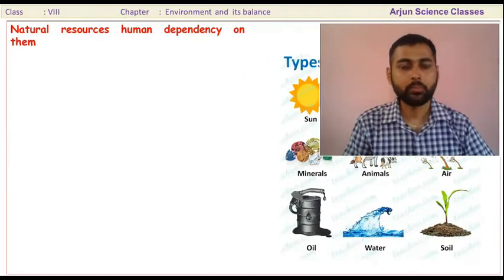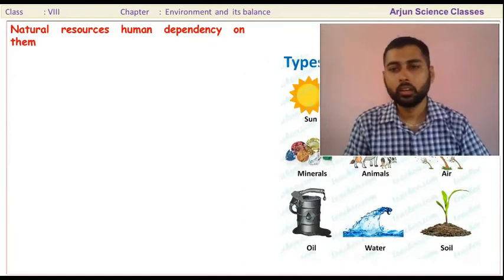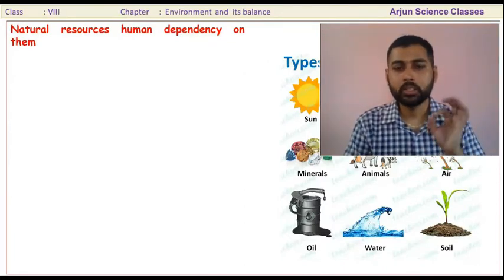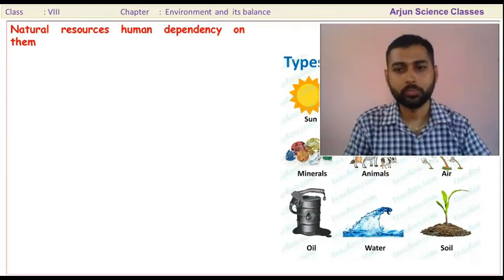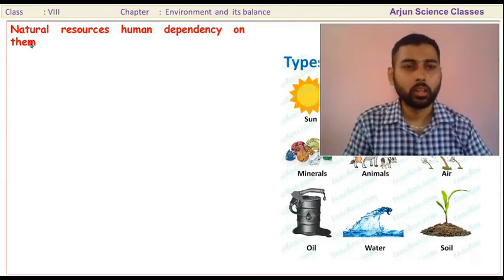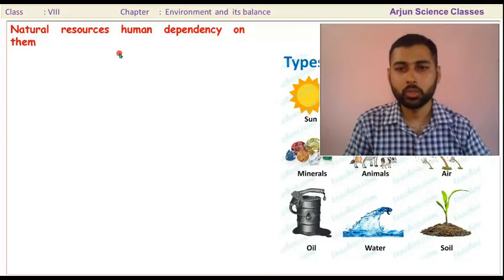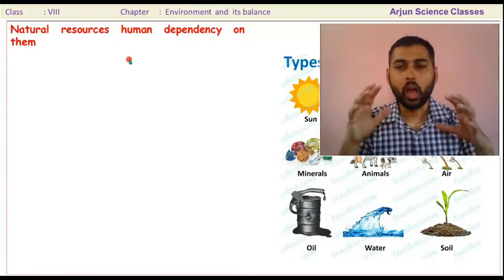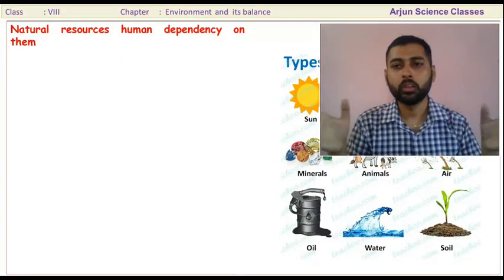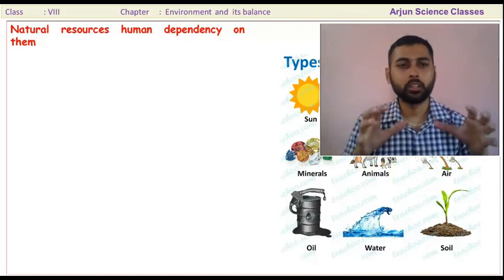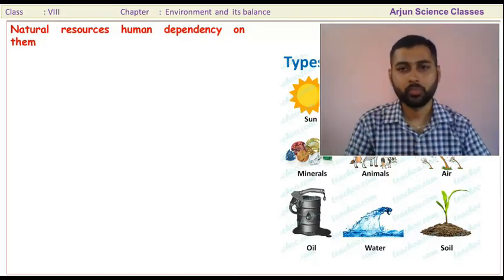Natural resources and human dependency on natural resources. Today's topic: natural resources. What are natural resources, and how do human beings depend on such natural resources?